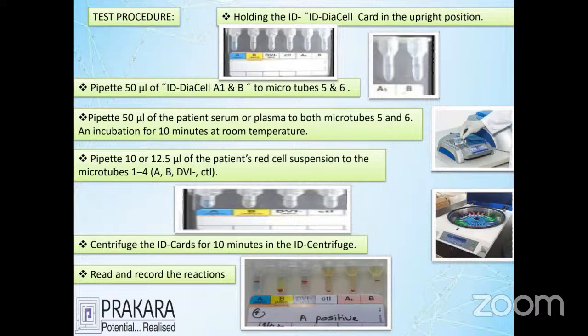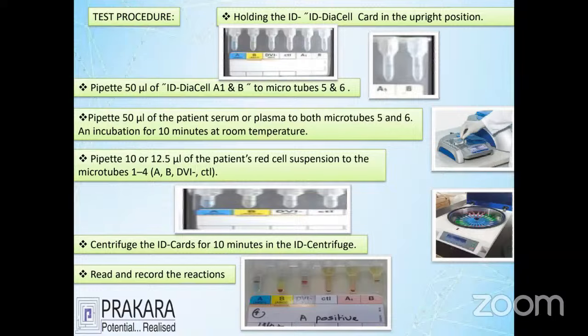Then we wait for 10 minutes. After the 10 minutes, we do centrifugation. Here you can see a micro centrifuge and incubation. The first picture shows how to incubate this gel card with the help of a special incubator. The lower picture shows how to centrifuge this gel card in the special centrifuge called a micro centrifuge. After we finish the centrifugation, see the reporting pattern here.